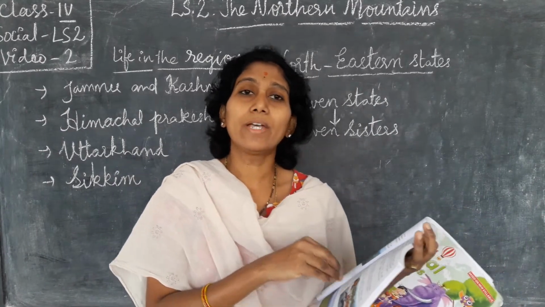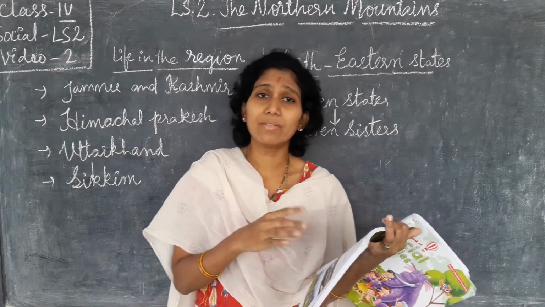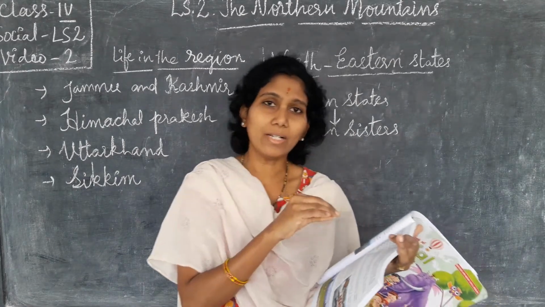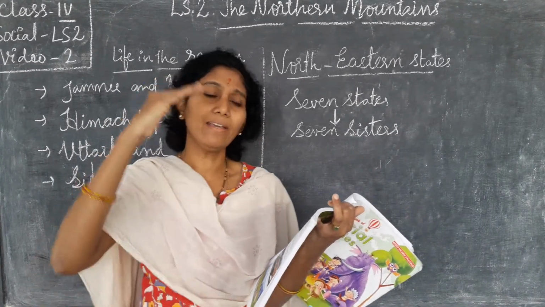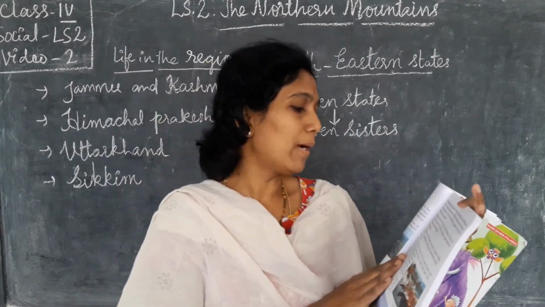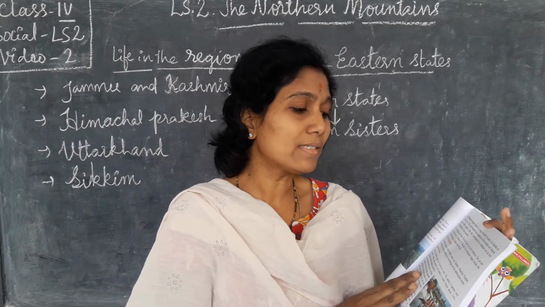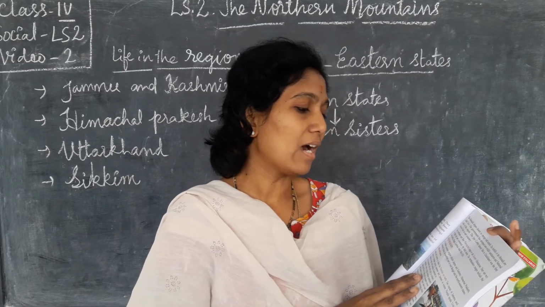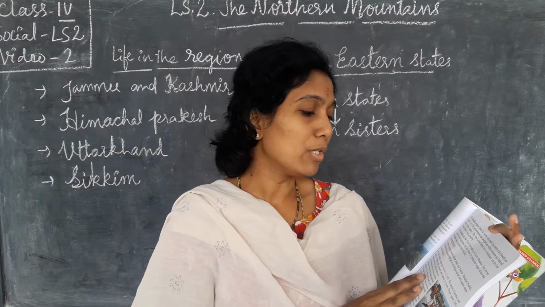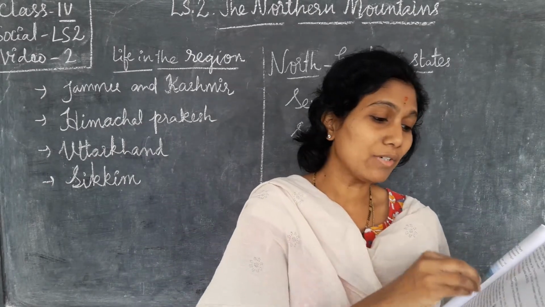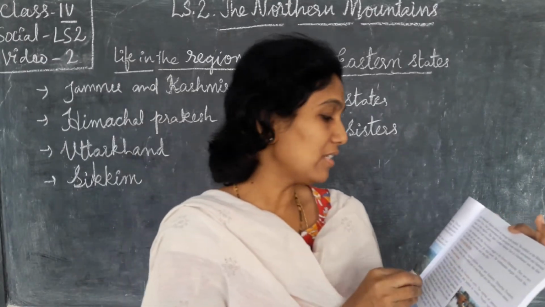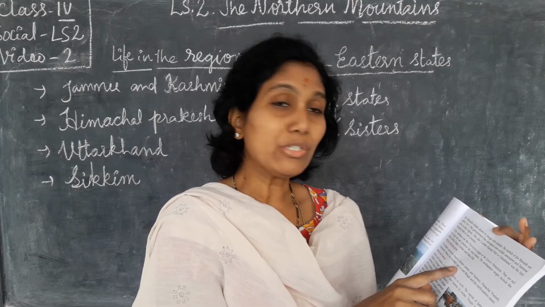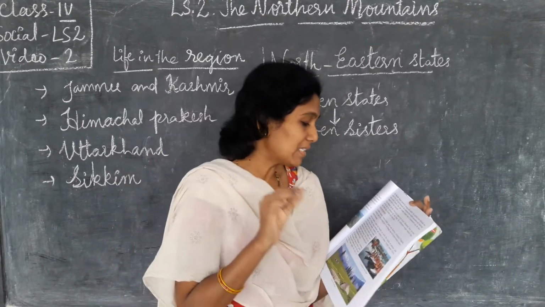Not like Himadri, because Himadri is a very high mountain range. The northeastern ranges include the Khasi, Jaintia, Naga, Lushai and Mizo hills. These are the ranges in the Eastern Himalayas.